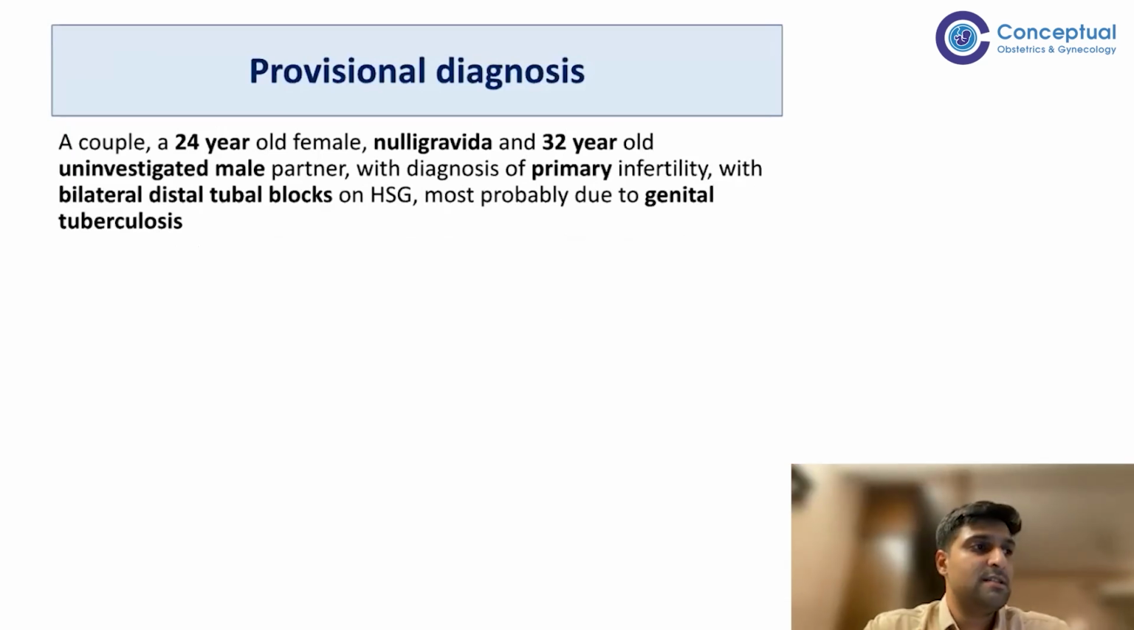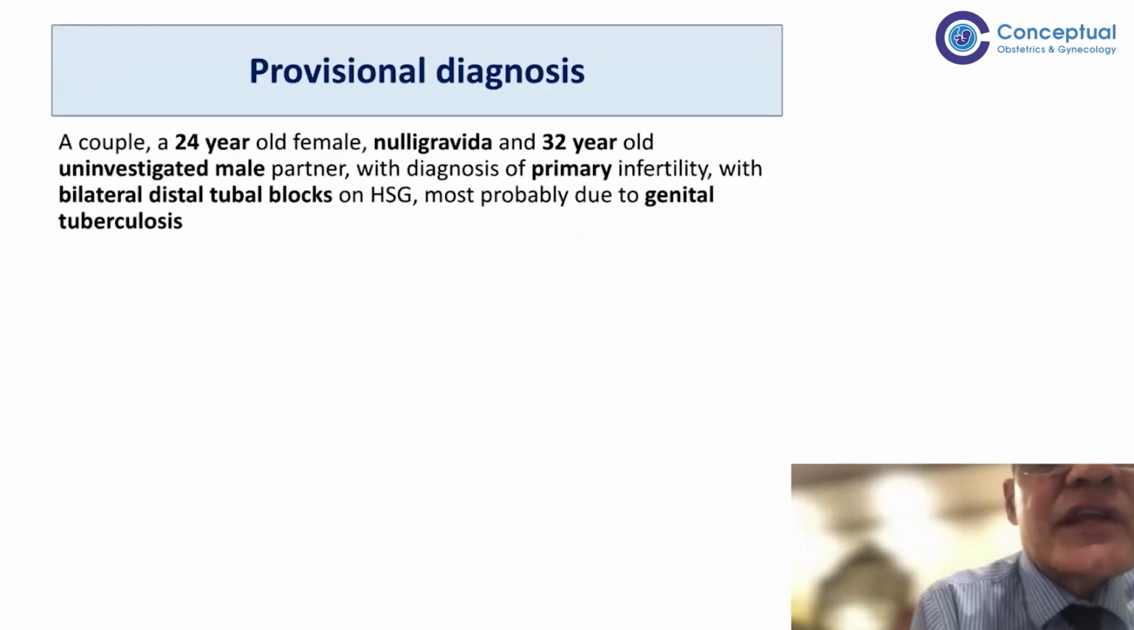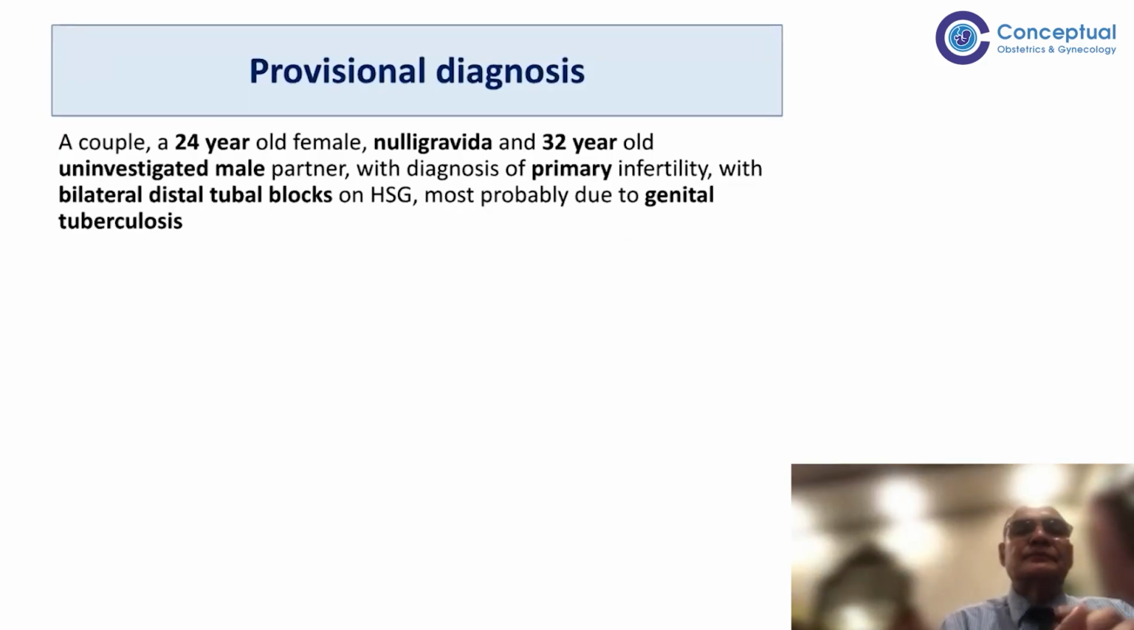So the provisional diagnosis is a couple: a 24-year-old female, nulligravida, and a 32-year-old uninvestigated male partner, with a diagnosis of primary infertility with bilateral distal tubal blocks on HSG, most probably due to genital tuberculosis. Okay. So why do you say so? Justify your diagnosis. Yes, sir.